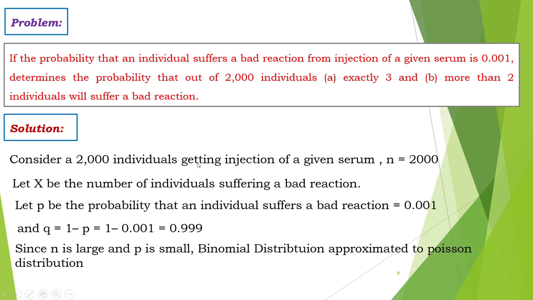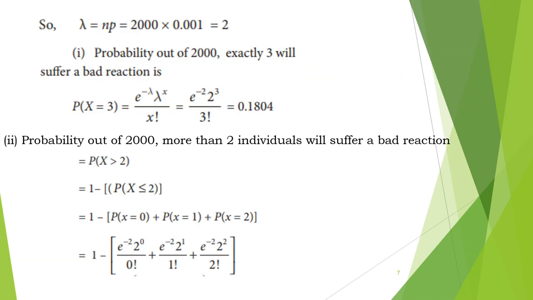In the next problem, the probability that an individual suffers a bad reaction from injection of a given serum is 0.001. Determine the probability that out of 2000 individuals, exactly 3 and more than 2 individuals will suffer a bad reaction. Here we have 2000 individuals, so n is 2000. The probability that an individual suffers a bad reaction is p, 0.001. Then what is the q value? It is 1 minus p. Using these values, we will find the parameter of the Poisson distribution. Lambda is equal to np, which is 2.